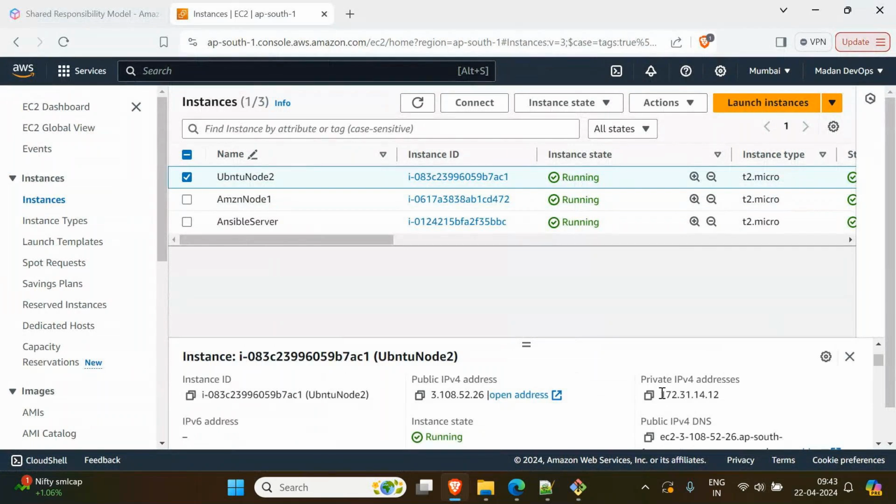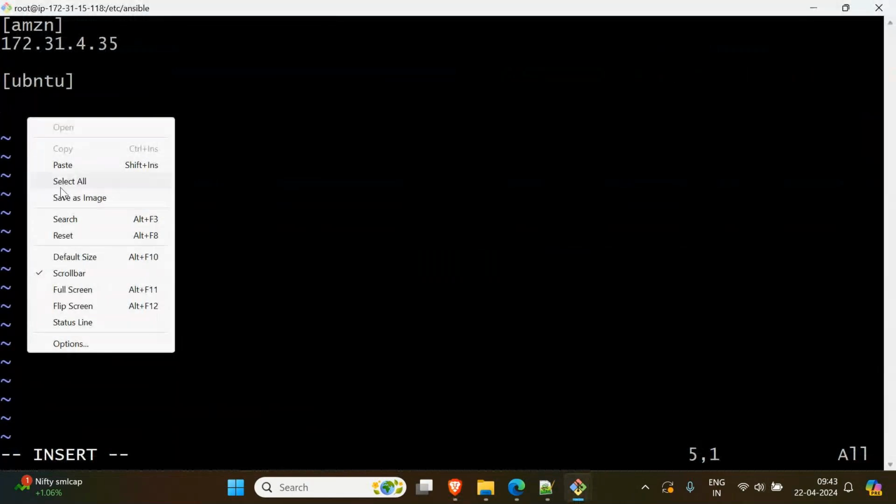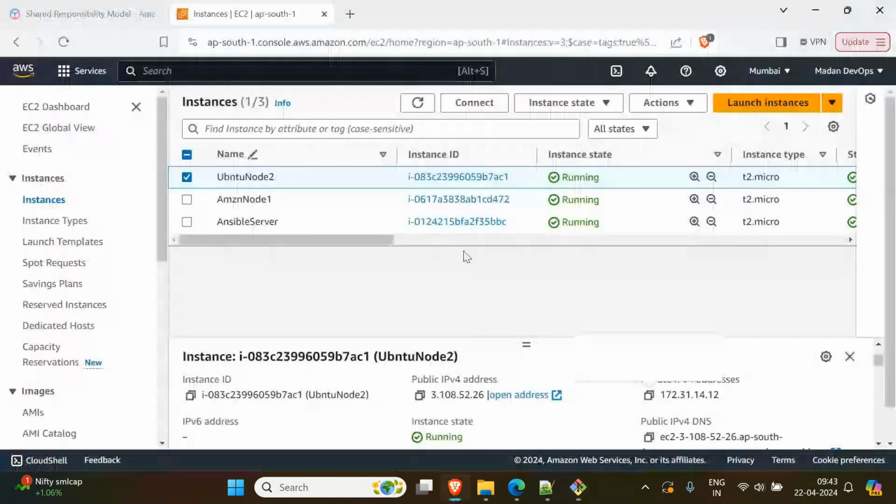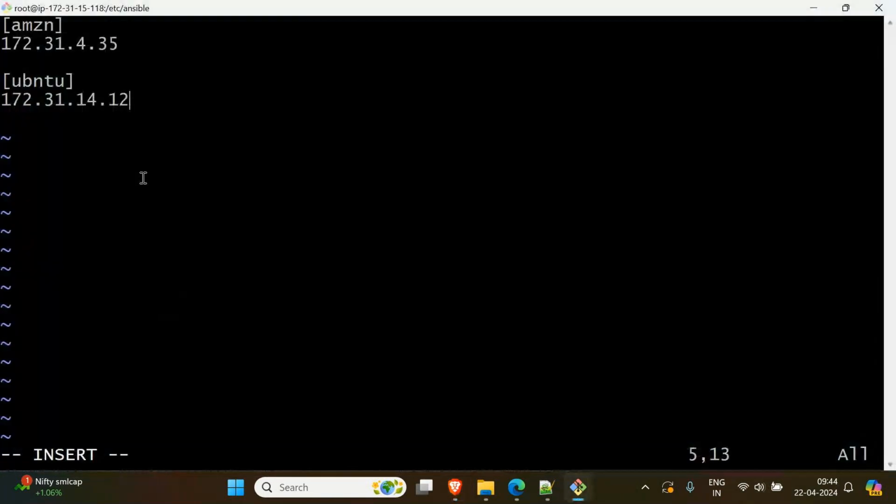You can give public IP also, but you know, if you start and stop the instance, then this public IP will change, right? When it is changed, then if you're using your public IP, it will not be useful. So try to understand. If you have a public IP, you can give it. But normally we will give elastic IPs. We add an elastic IP and we give the elastic IPs in our inventory file. But now I am not using elastic IP, I'm using my private IP. You can give public IP also.